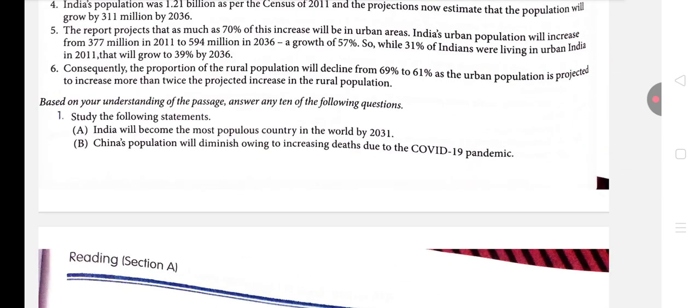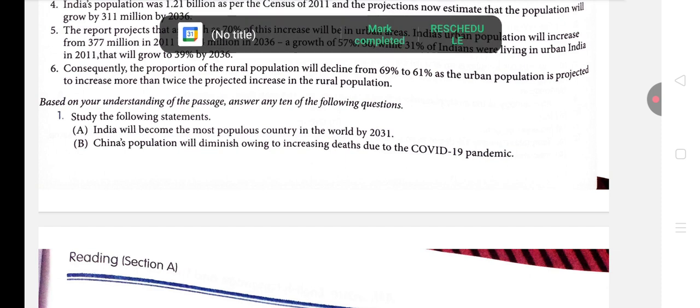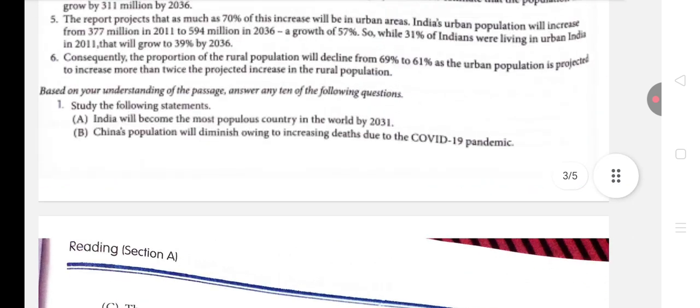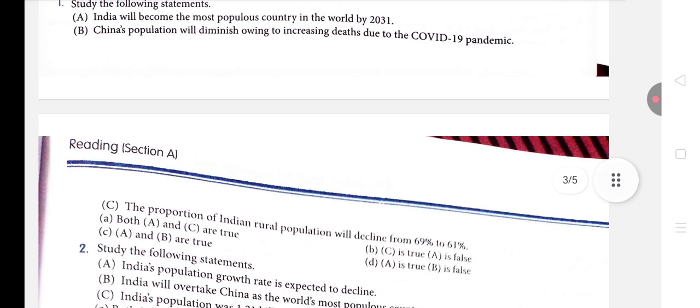China's population will diminish owing to increased deaths due to the COVID-19 pandemic. In the whole passage that we have read, nothing is given about the COVID-19 pandemic, so definitely we will deny this option, that is option D. Now C is saying the proportion of the Indian rural population will decline from 69% to 61%. The same line, I think, is given in paragraph number 6.